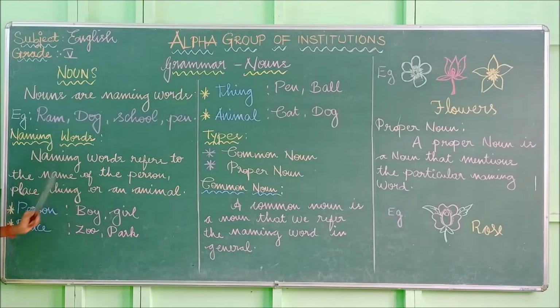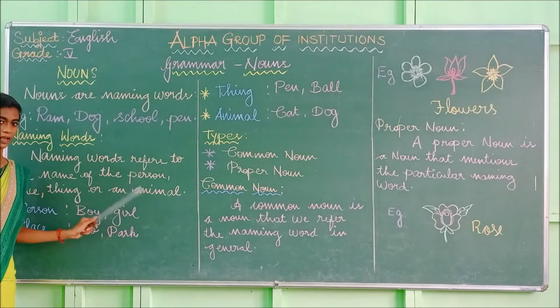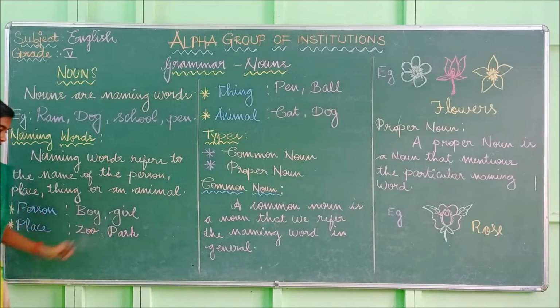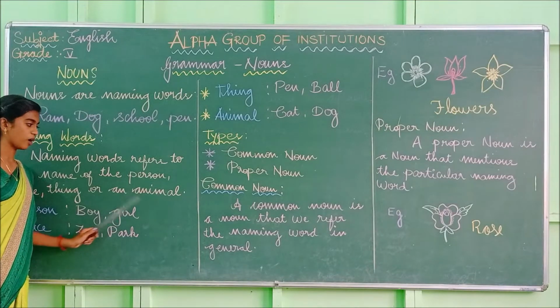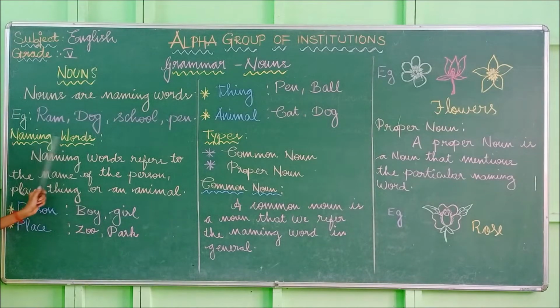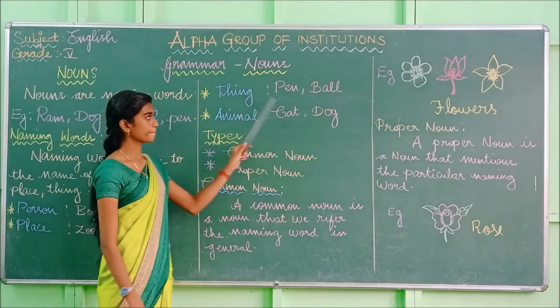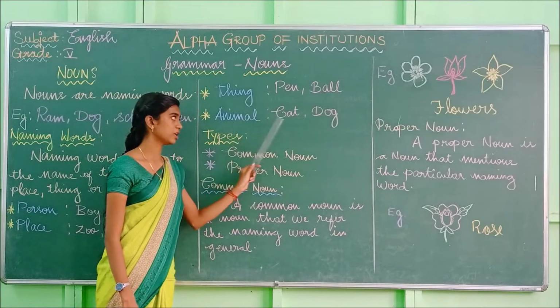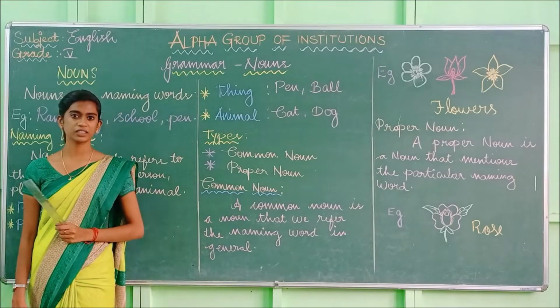And what is meant by naming words? Naming words refers to the name of the person. P-E-R-S-O-N. Person. Place. P-L-A-C-E. Place. Thing. T-H-I-N-G. Thing. Or an animal. A-N-I-M-A-L. Animal. So this is called as the naming words. And the examples for these naming words are person: boy, girl; place: zoo, park; thing: pen, ball; animal: cat, dog. Have you understood this, students?